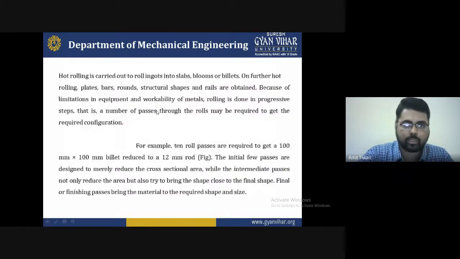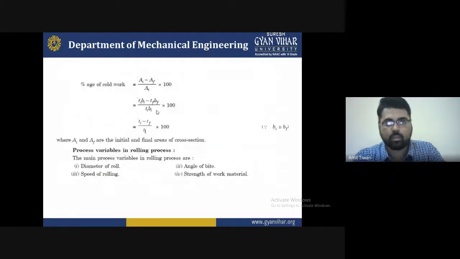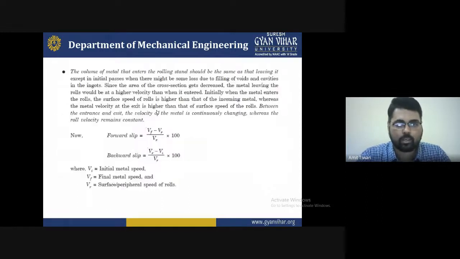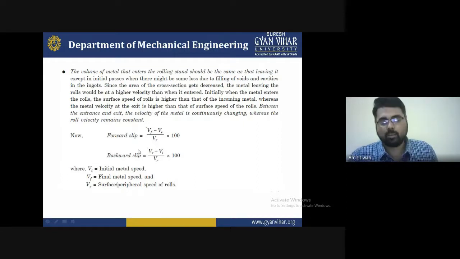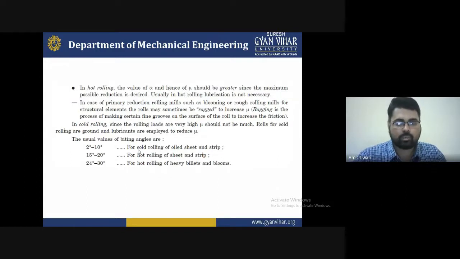So what I'm saying, you can calculate this. You can calculate all this slip forward. With the help of this you can find out the formula. So pass slots are very easy, because it will depend upon some conditions, that is cold rolling and hot rolling. If the degree of the billet falls under this category, you select for this, and if the degree of the billet is under this category, you select for this. These are responsible for that.